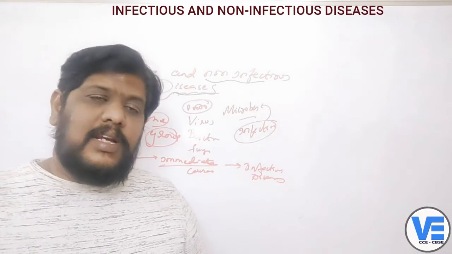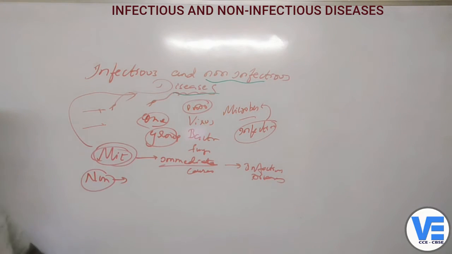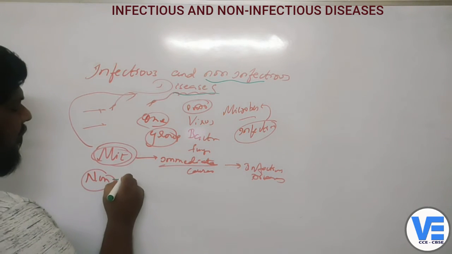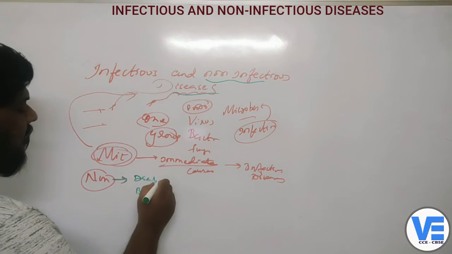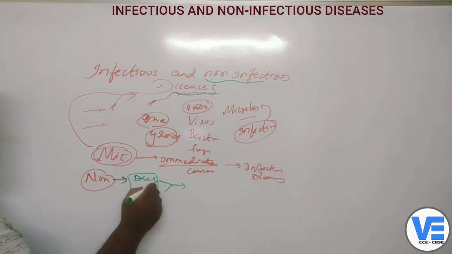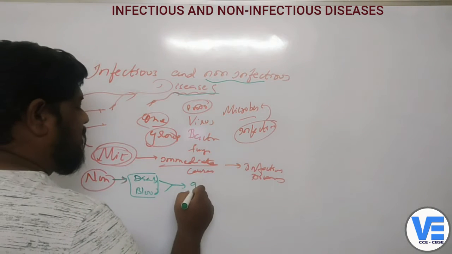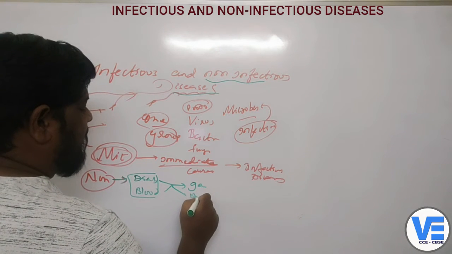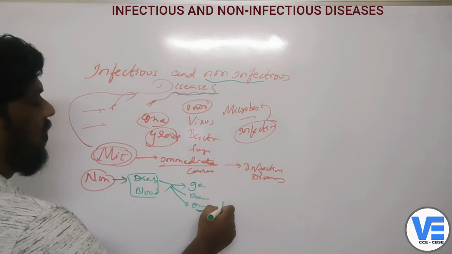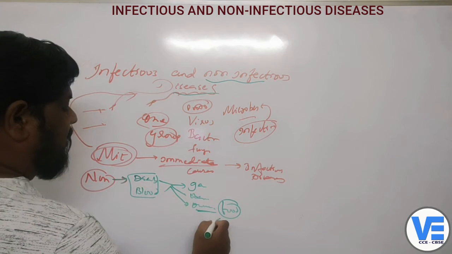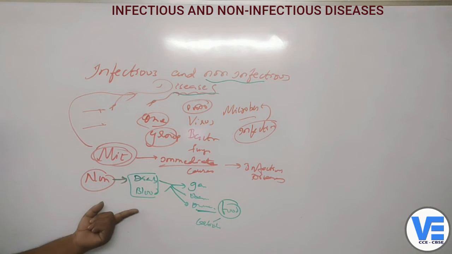Now there are several such diseases which microorganisms need not give us. For example, if a person is suffering from diabetes or blood pressure, these problems are not caused by microorganisms. This is because of genetic disorders, or maybe because of obesity, or overeating of food which is especially rich in carbohydrates. So these are not transferred from one person to the other person.